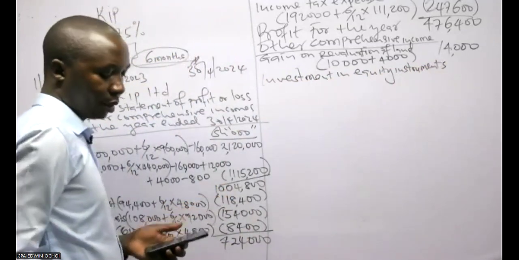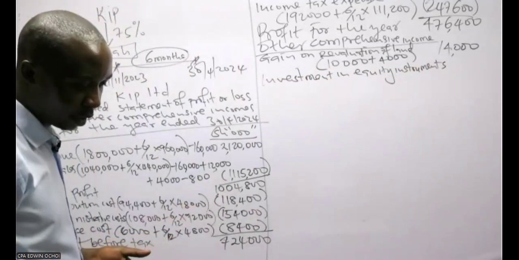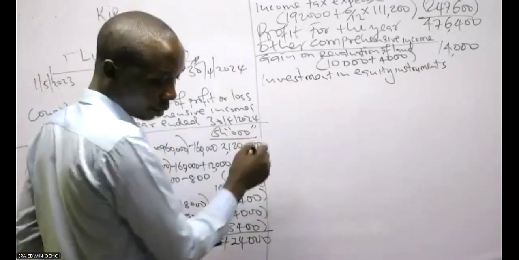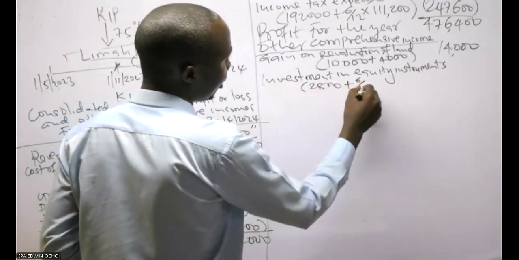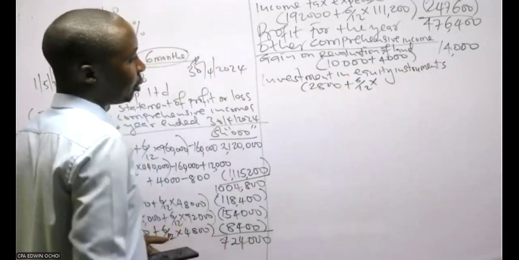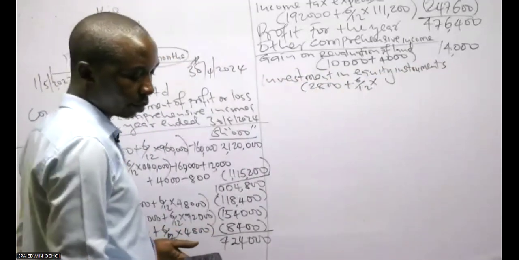So the value provided is 2,800. See 2,800? Yes, 2,800 plus 6 over 12 times 1,600.